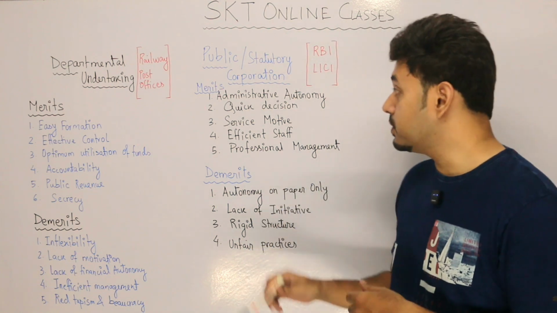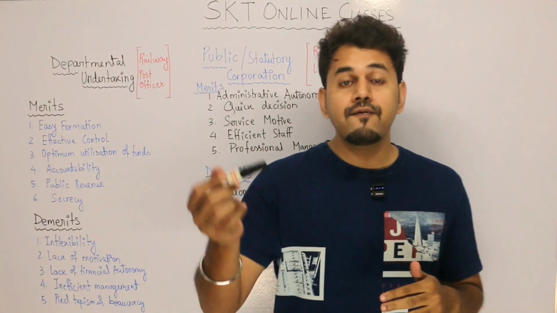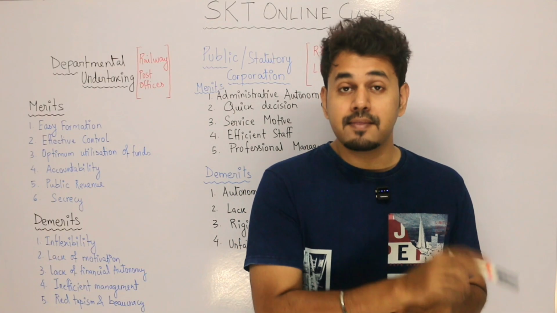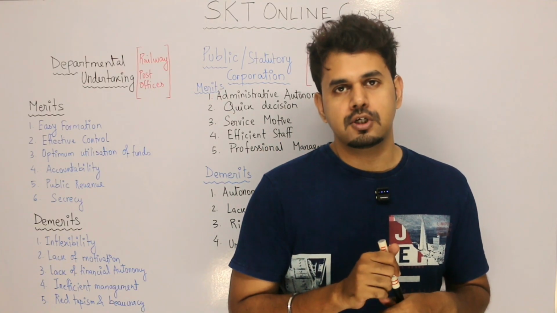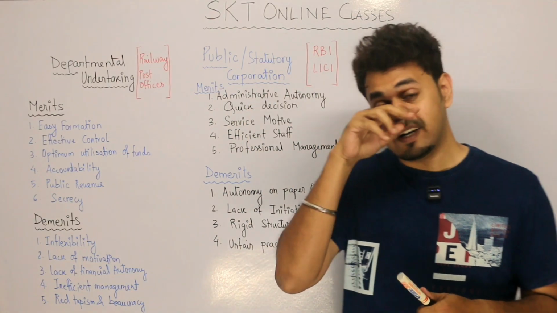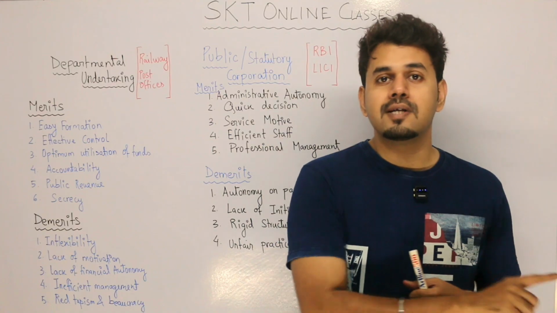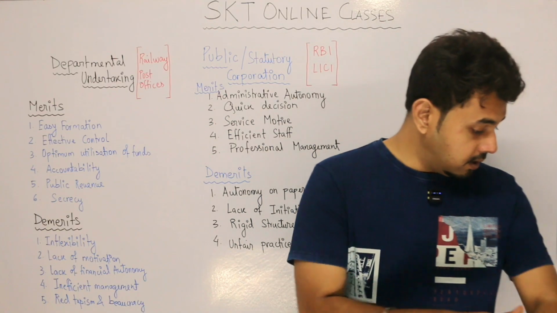Statutory corporation has administrative autonomy. Administrative autonomy means who will be under whom and who is going to do what work. These kinds of work will be decided by the organization itself. The statutory corporation will decide that on its own, and it is not going to discuss this with the government. Government has no role to play here.